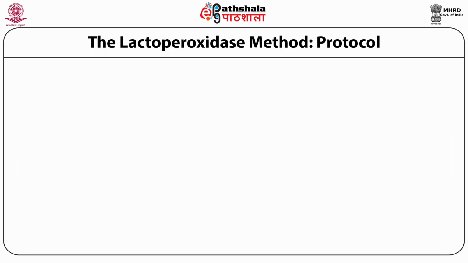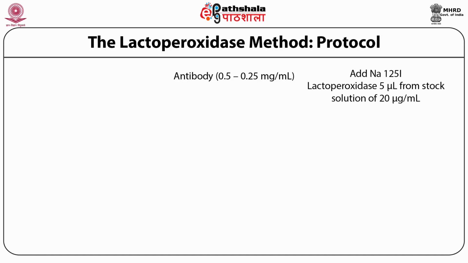The protocol of the lactoperoxidase method is something like this. The antibody is taken in the range of 0.5 to 0.25 milligram per ml concentration. Sodium iodide with 125 iodine is added.